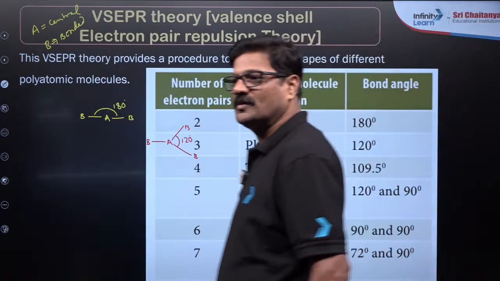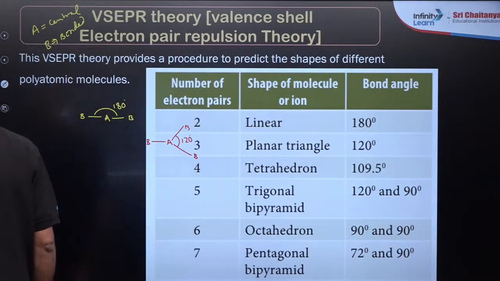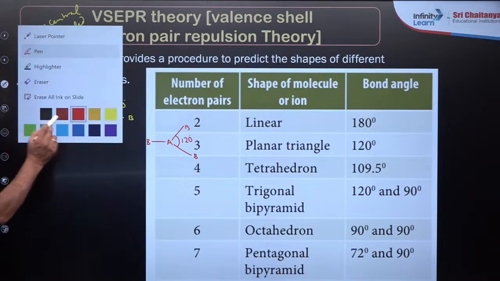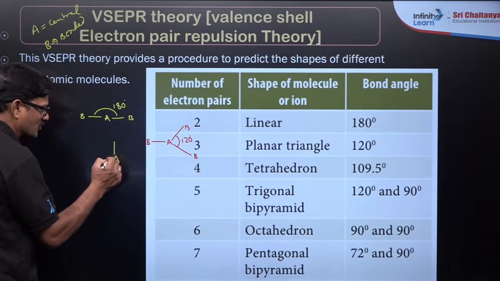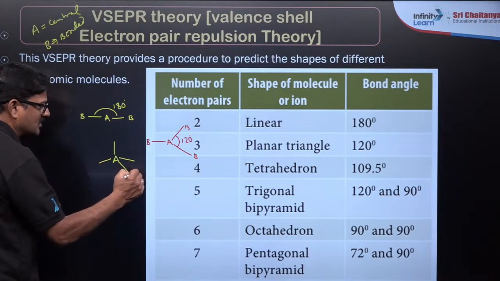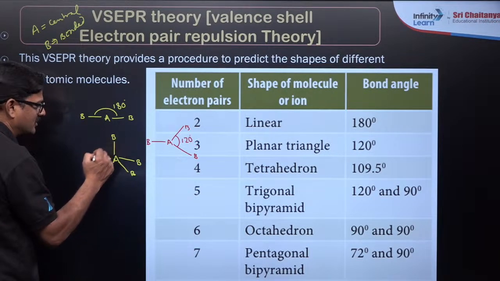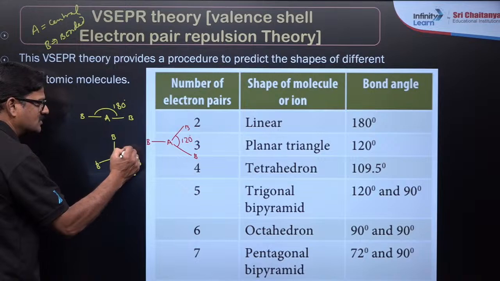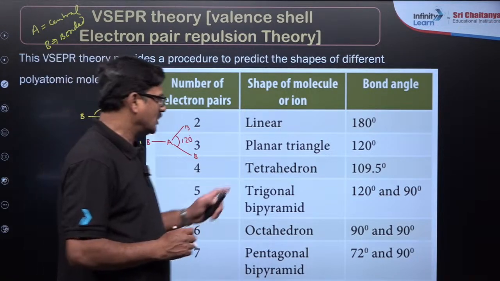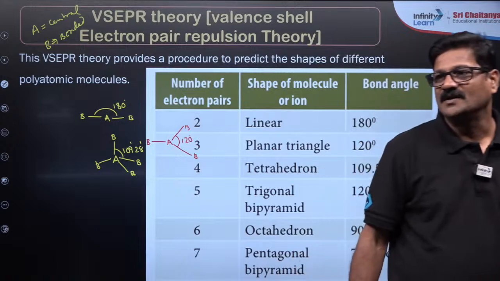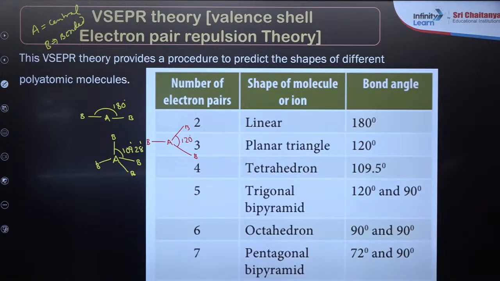And it is a tetrahedron. You can see it is A and it is going to be B and B, it is a tetrahedral geometry and it is going to be 109 degrees 28 minutes. So that is a tetrahedral geometry. समझ में आ रहा है क्या बेटा? Okay, following the table,